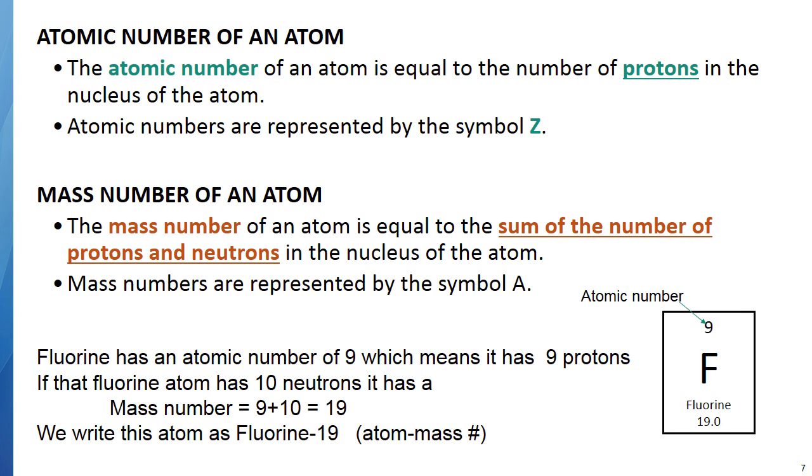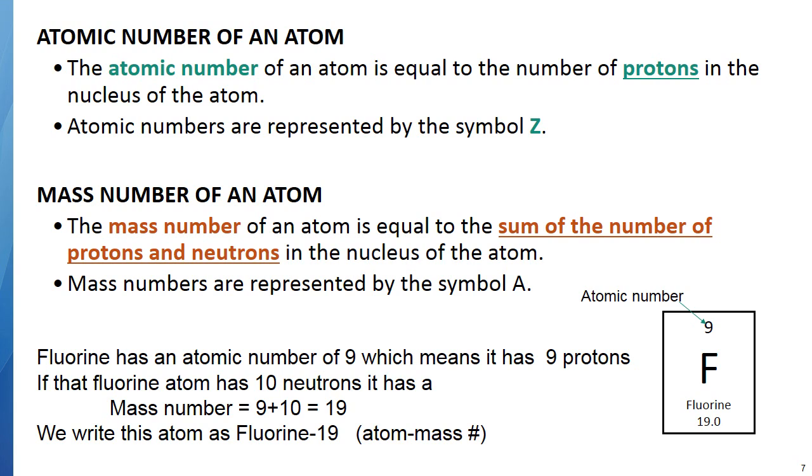All right, now the mass number of an atom is the sum of the number of protons plus neutrons. Remember that the protons and the neutrons each have a mass. They have an AMU of 1. The electrons are 0. So the mass of an atom is determined by the total of the protons and the neutrons. The mass number is represented by the symbol A. Now, I have no idea why the atomic number is given Z and the mass number is given A, but that's how somebody back there decided it. So you'll just have to remember that.